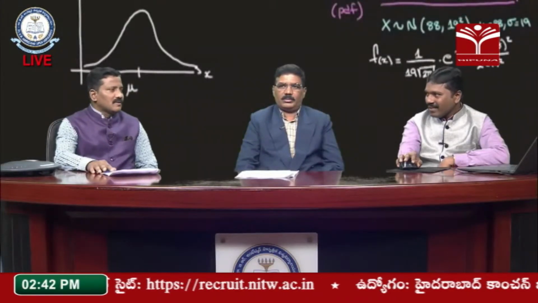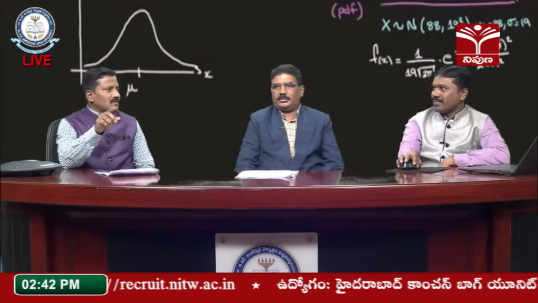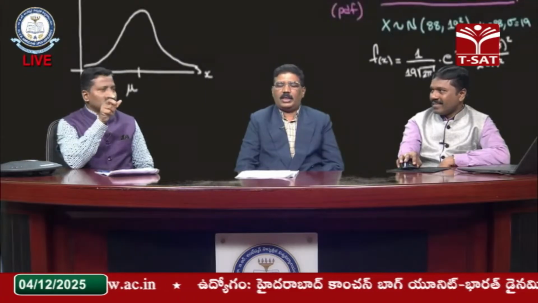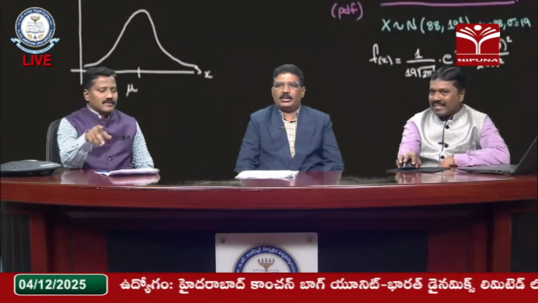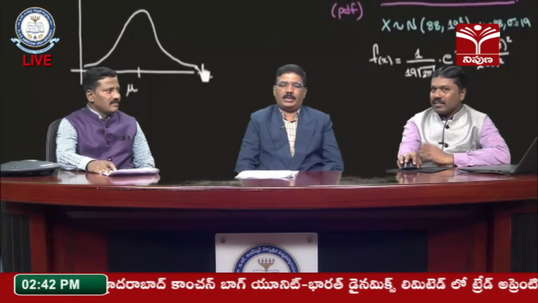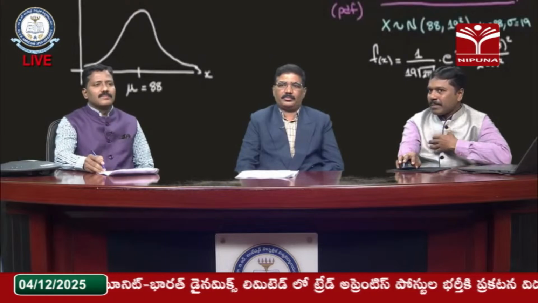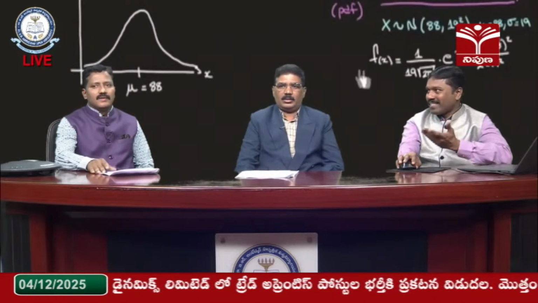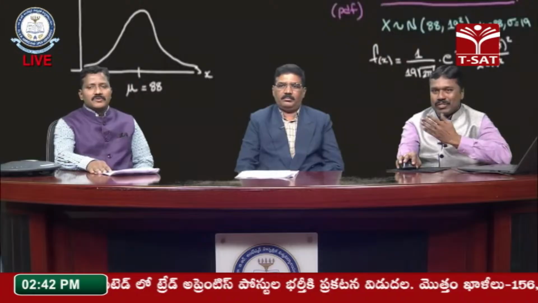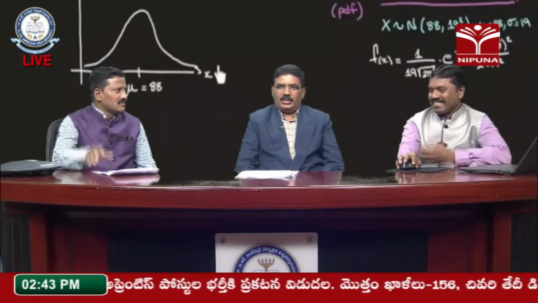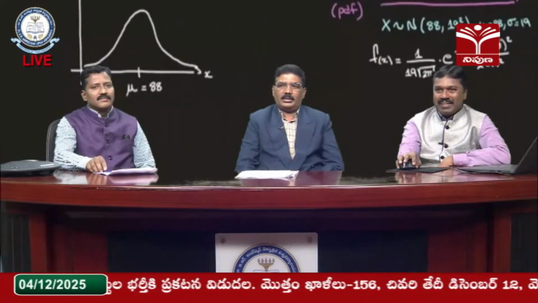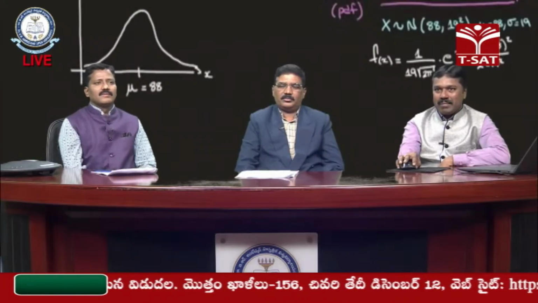That is a symmetric distribution. Whatever area is from minus infinity to 0, it is also equal to 0 to infinity: 0.5 and 0.5. In that case, the area will be the same. This is the one different case. If I explain like this, maybe a student will understand the concept. That is why I choose this problem, because students are confused with this. So I'll explain this problem one by one.